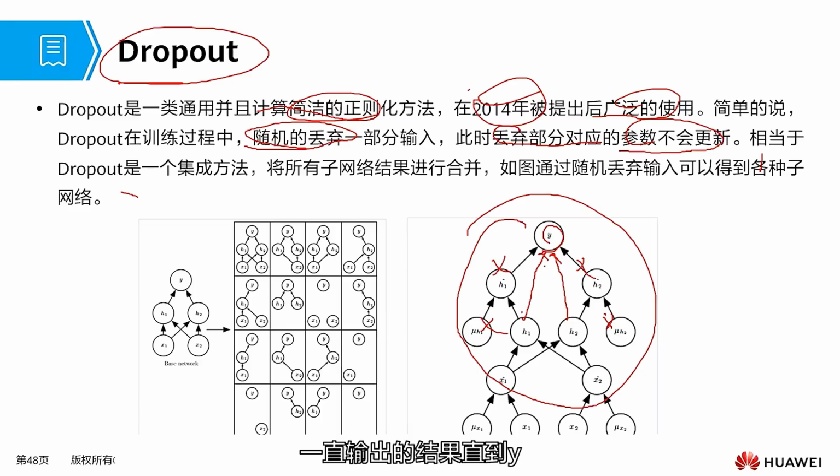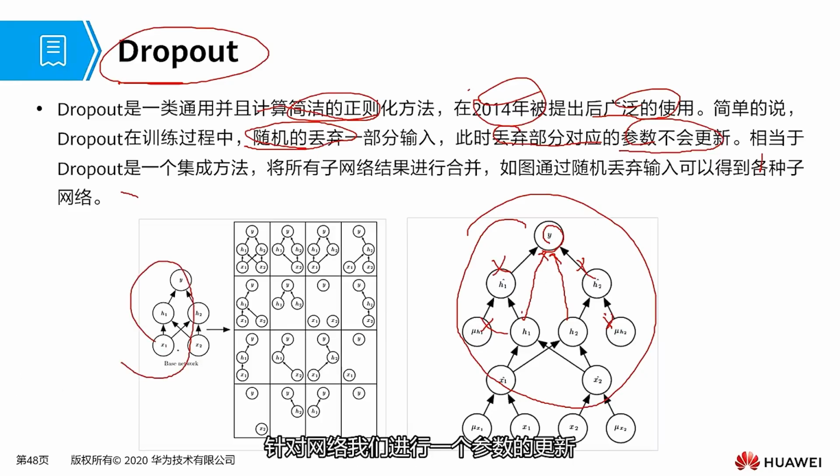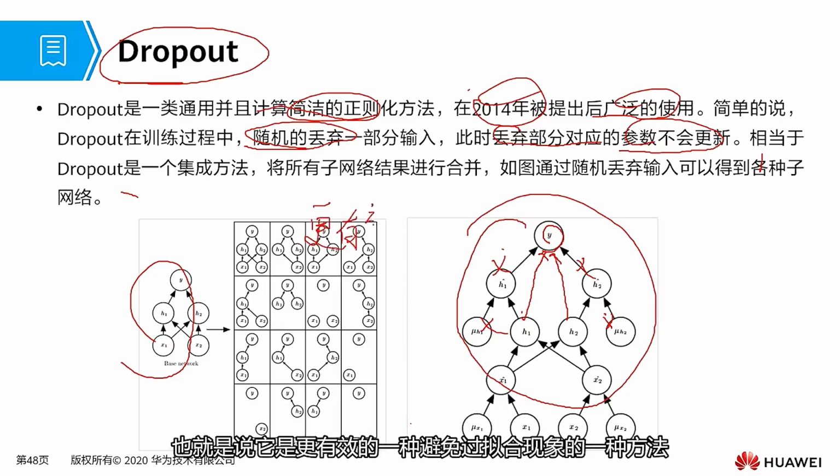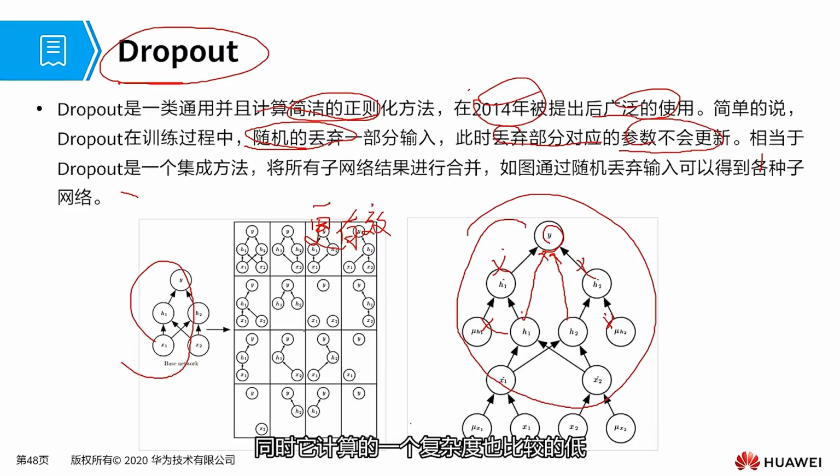So on the right side, this diagram shows the dropout process. U X1 takes the input from the previous time step and the current time step, X1, X2, along with the previous time step U X2, continuously producing output until Y is obtained. With this network, we proceed to update the parameters. After the update, when updating the parameters in the next step, we still randomly prune the network, apply dropout, and continuously update our parameters. This is the core idea of dropout. In addressing the overfitting issue in neural networks, dropout is more effective than parameter penalties and sparsity constraints. In other words, it is a more effective method to prevent overfitting.